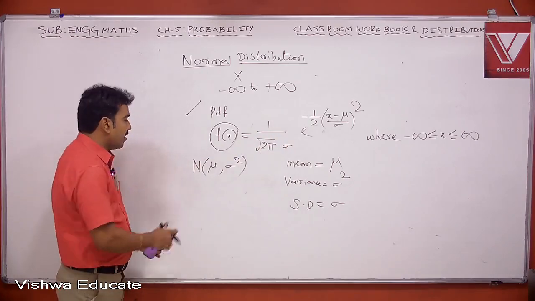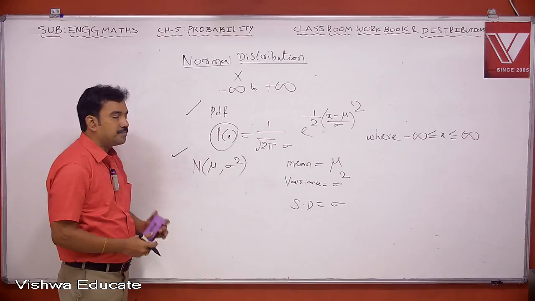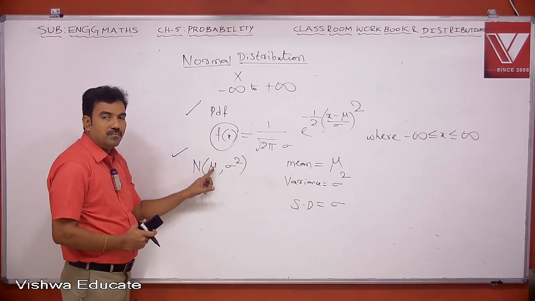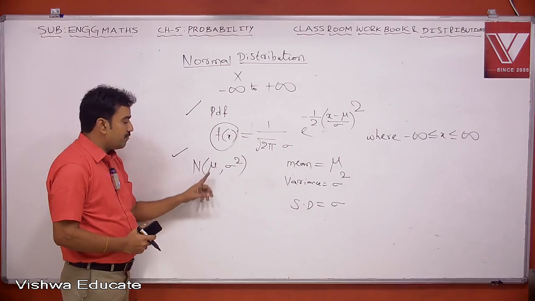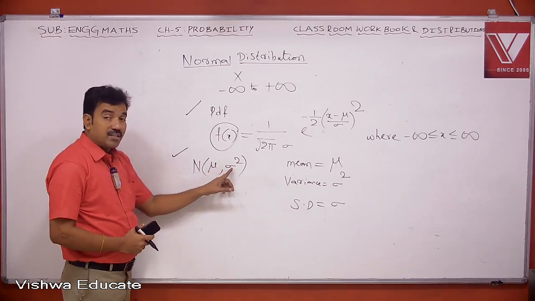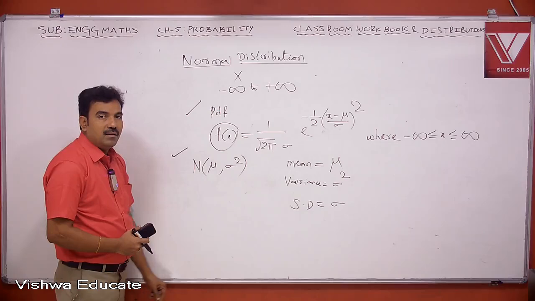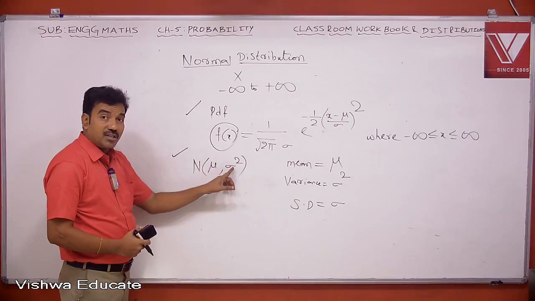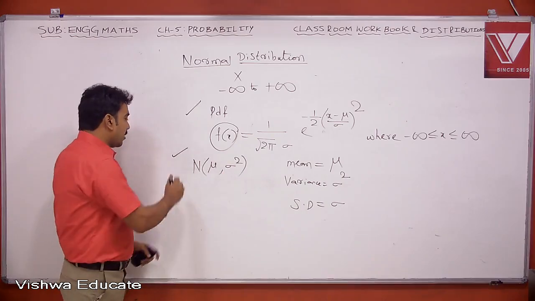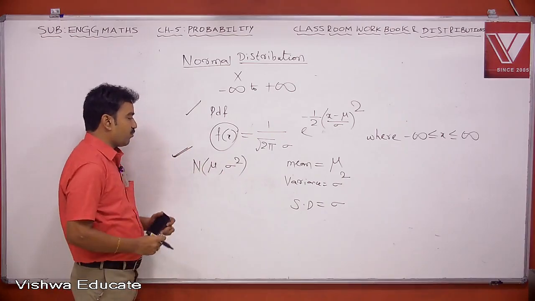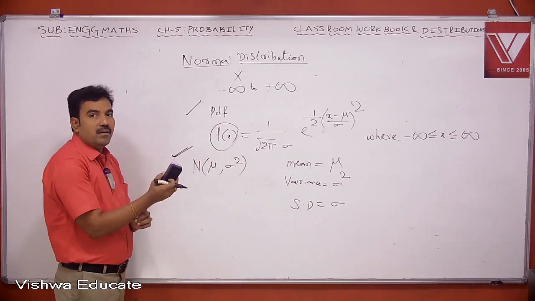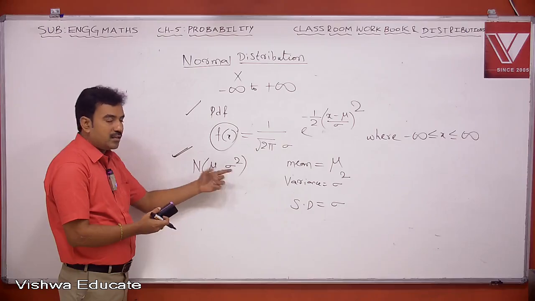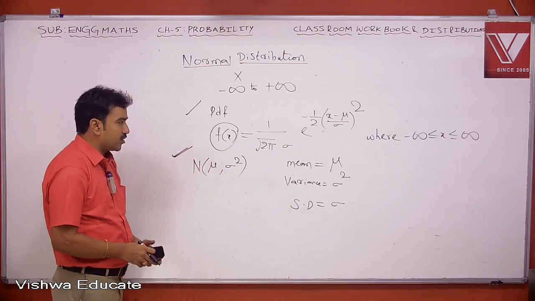Note this point. A normal distribution with mean mu and variance sigma square is denoted by N of mu comma sigma square.